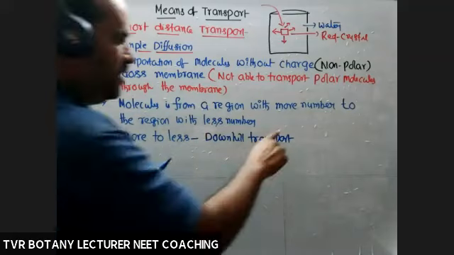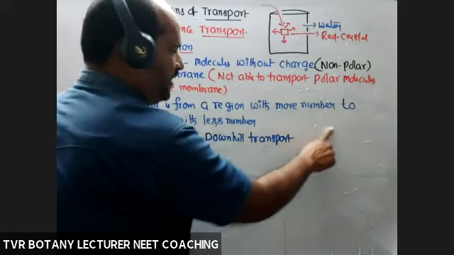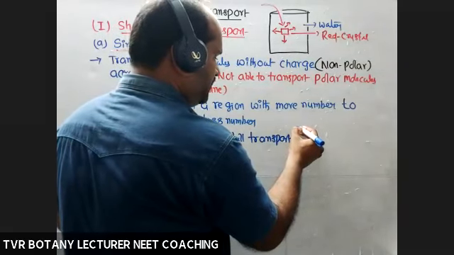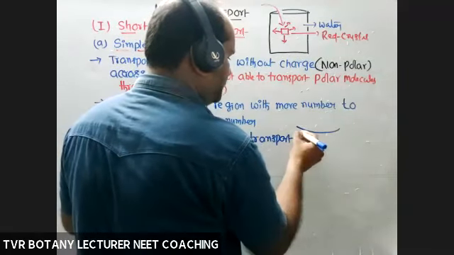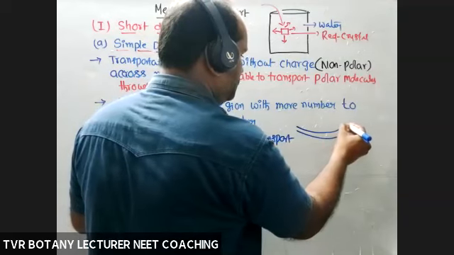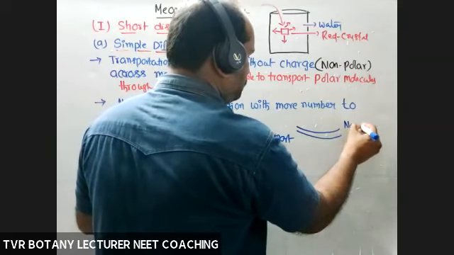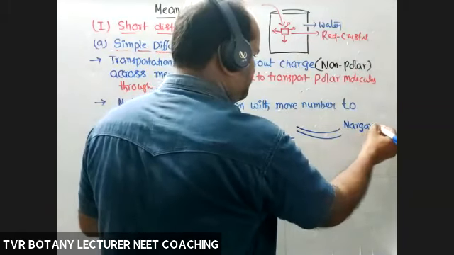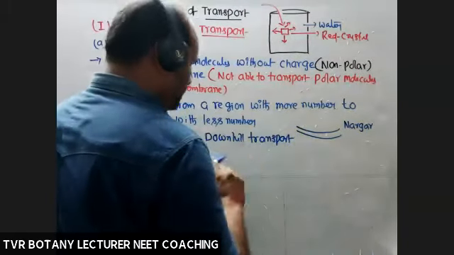For example, take the Nagarjuna Sagar reservoir. This is a dam, Nagarjuna Sagar Dam, for example, or some other dam. Okay, so here more water.